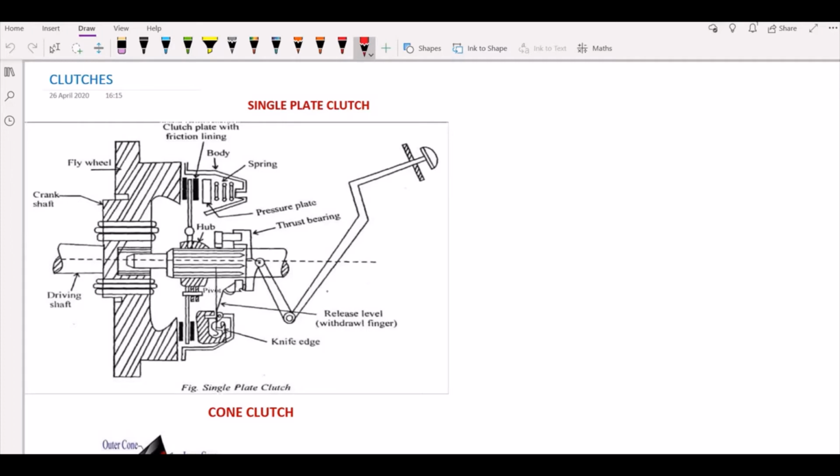This is your foot valve, and next you have your release lever over here, and the knife edge, thrust bearing, body, clutch plate, flywheel, crankshaft, driving shaft, all these things. So when you press this, the pressure applied by the foot makes this pressure plate, or the single plate which is generally present, move in the forward direction.